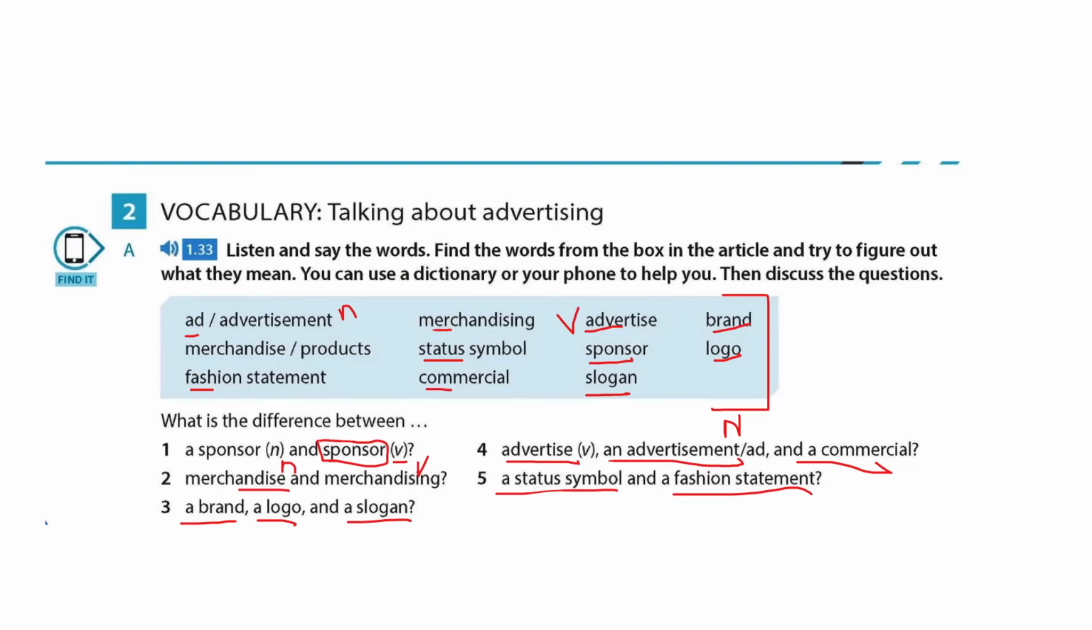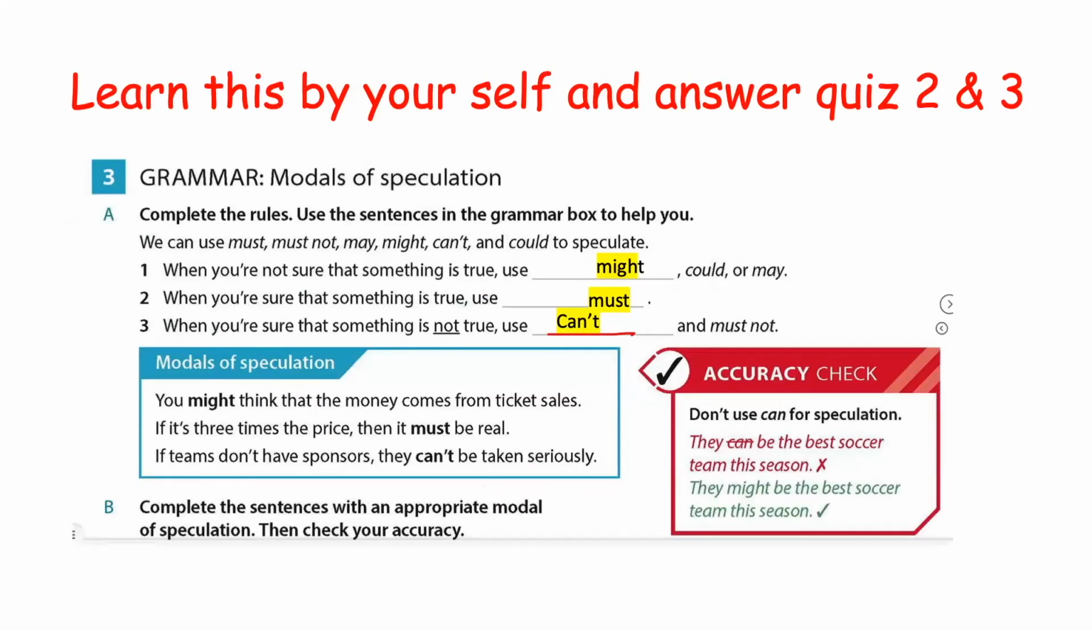Okay, advertise, advertisement, and a commercial. Okay, advertise. You have to make an ad on the wall, billboard, so that, okay, people will know. Okay, that is an advertisement. That is a sort of a commercial, status symbol, and fashion statement. Here, you're going to learn by yourself so you can answer your Cambridge 1 and quiz 2 and 3.